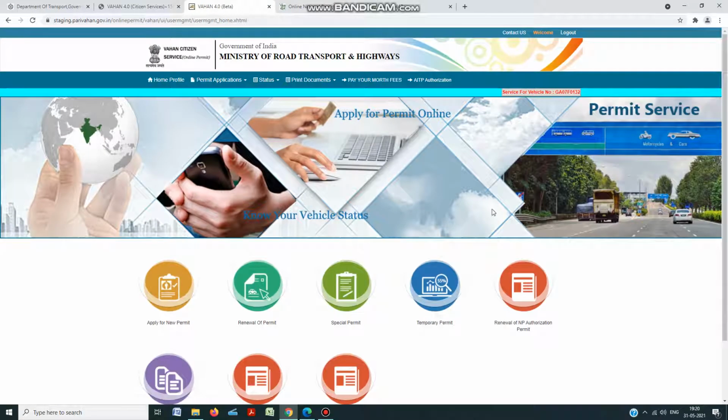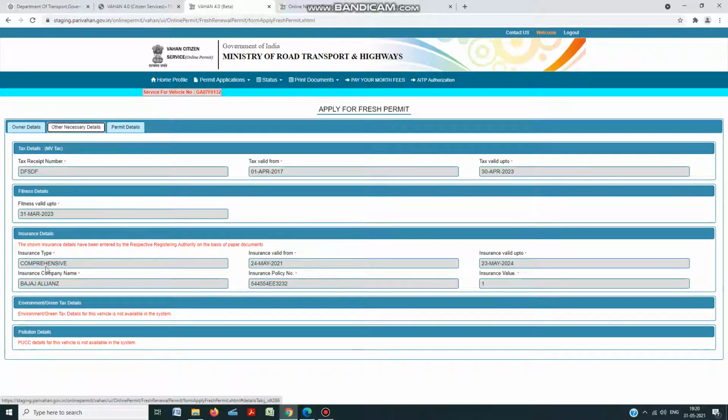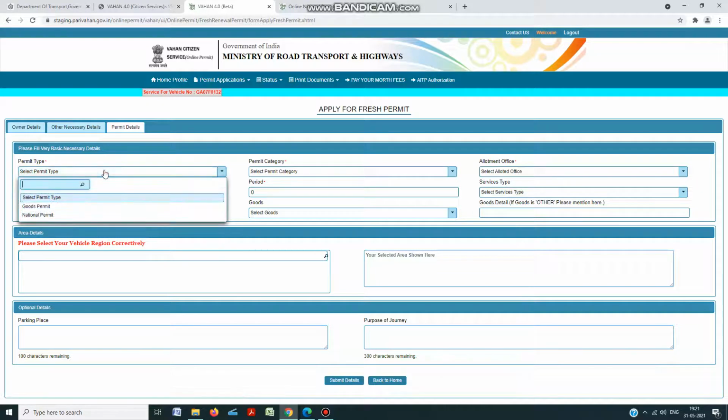So this is the dashboard which is shown for this vehicle number J07F0122, and we are applying for a fresh permit, national permit. The vehicle details are shown, the vehicle class also, the owner details are shown, the current address and the present address, and its validity is shown here. In permit details we have to feed in the record which we need to submit.